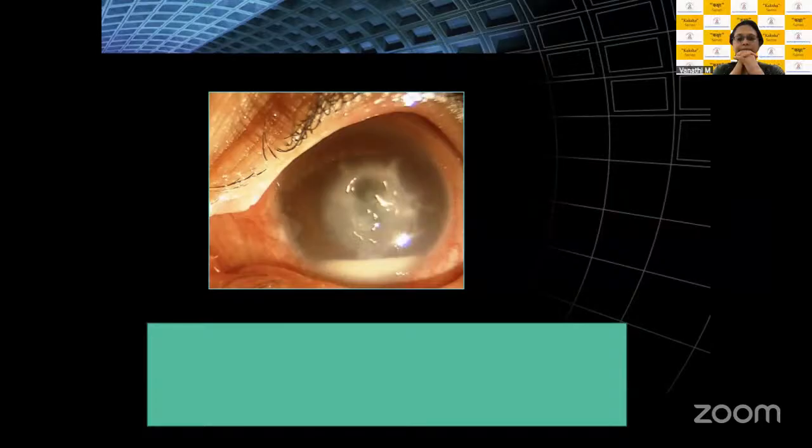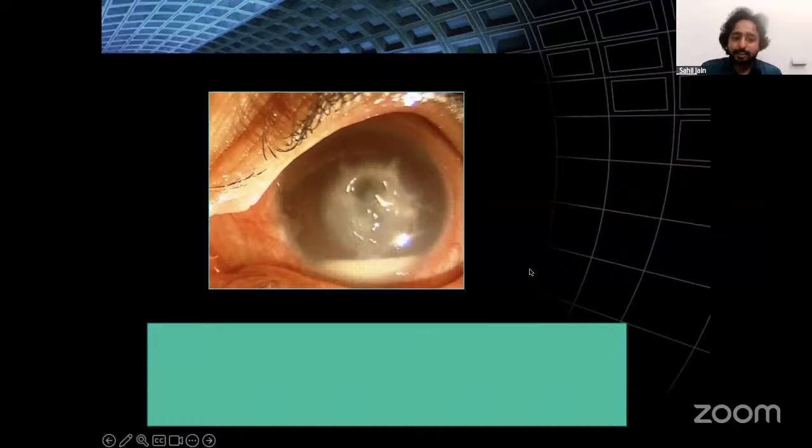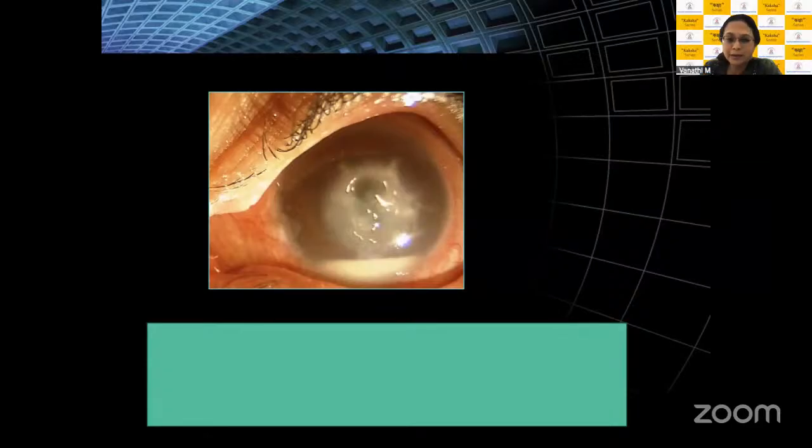And I can also see hypopyon, and along with that there is congestion.